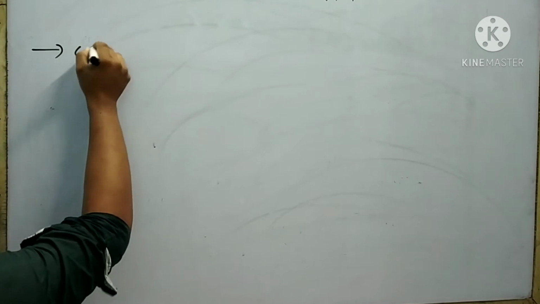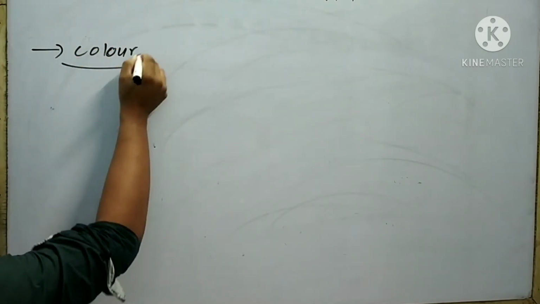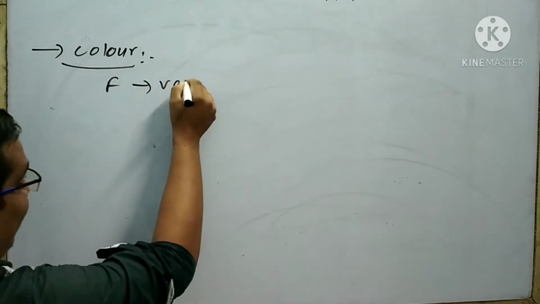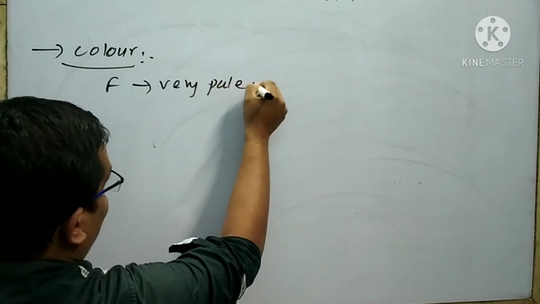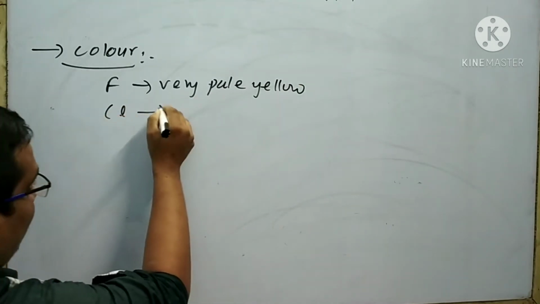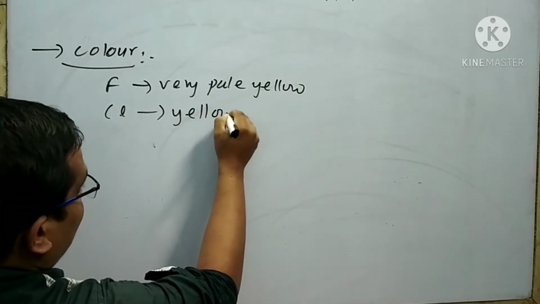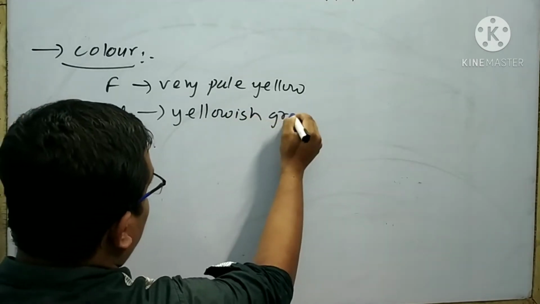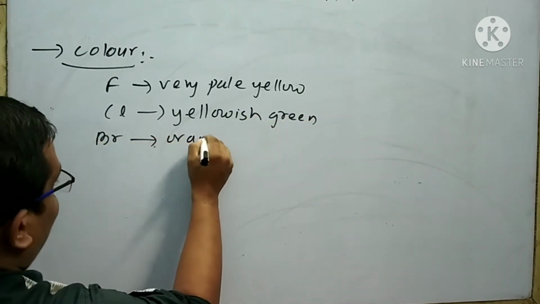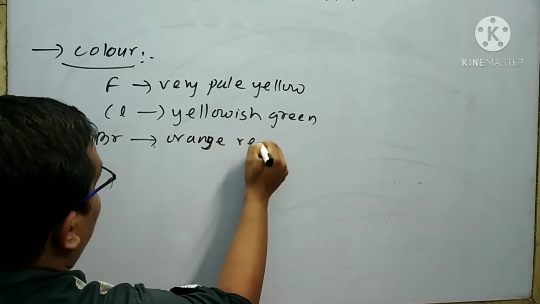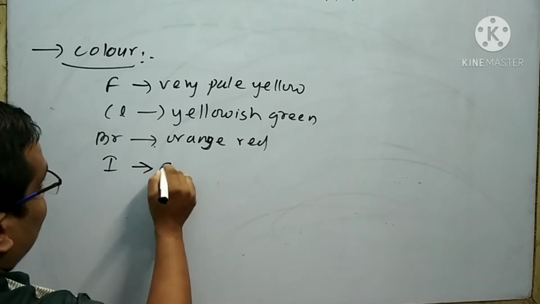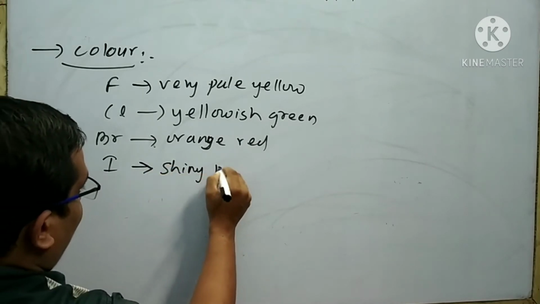Next is color. The color of fluorine is very pale yellow, while the color of chlorine is yellowish green. The color of bromine is orange red. The color of iodine is shiny purple.